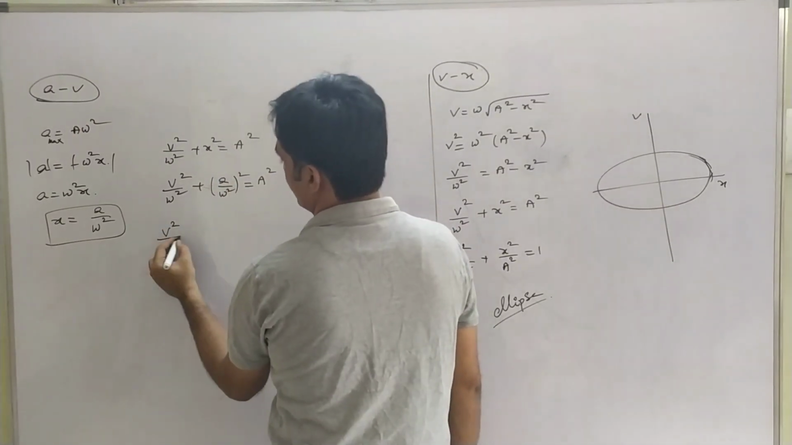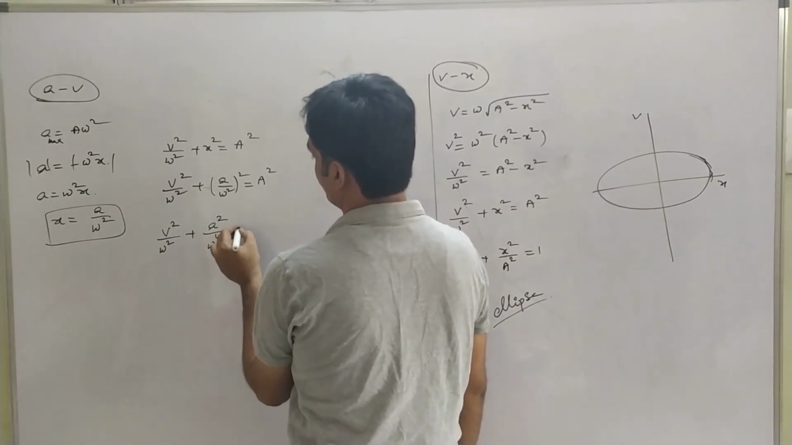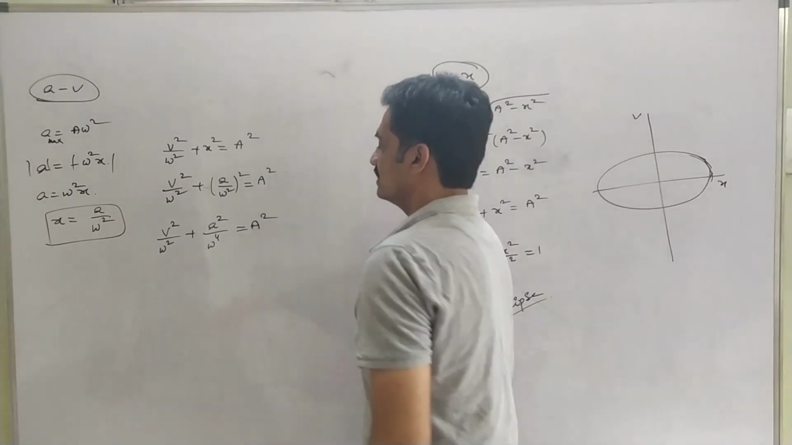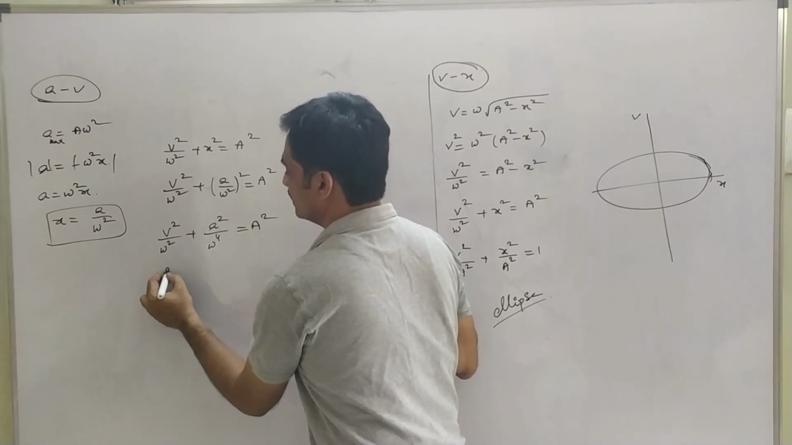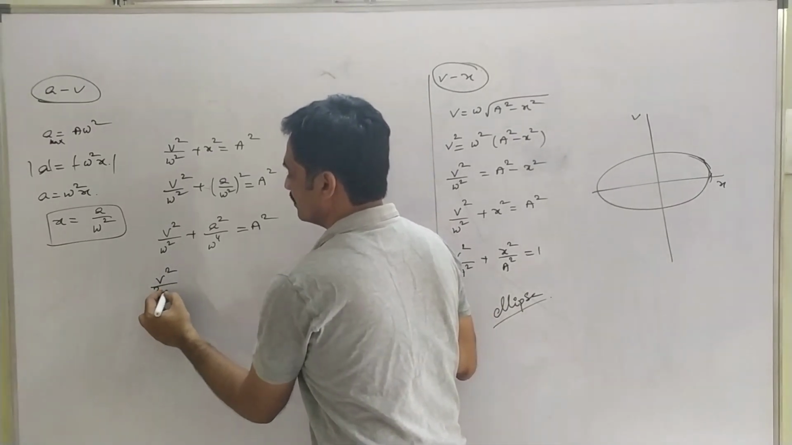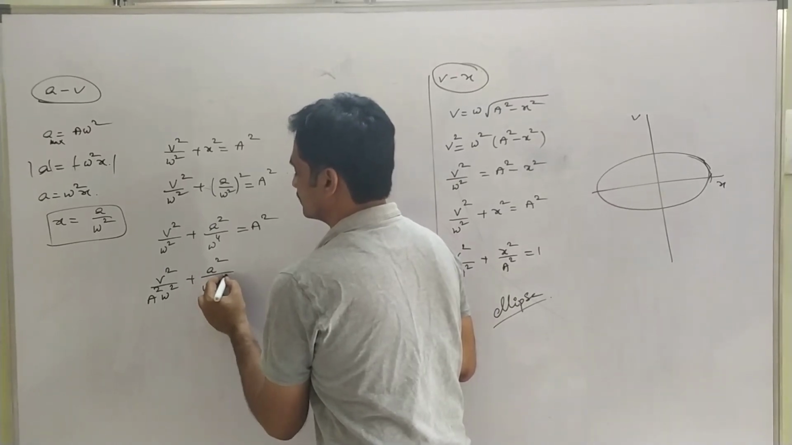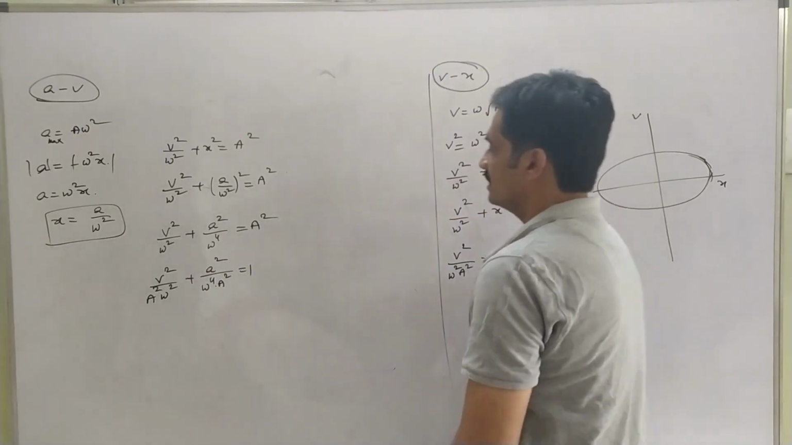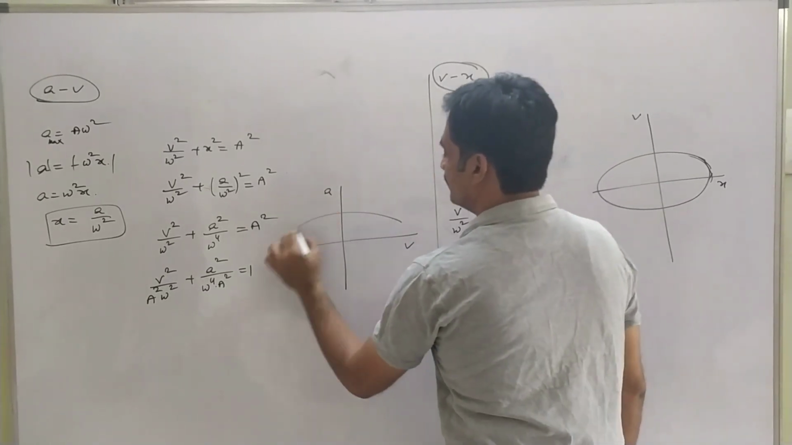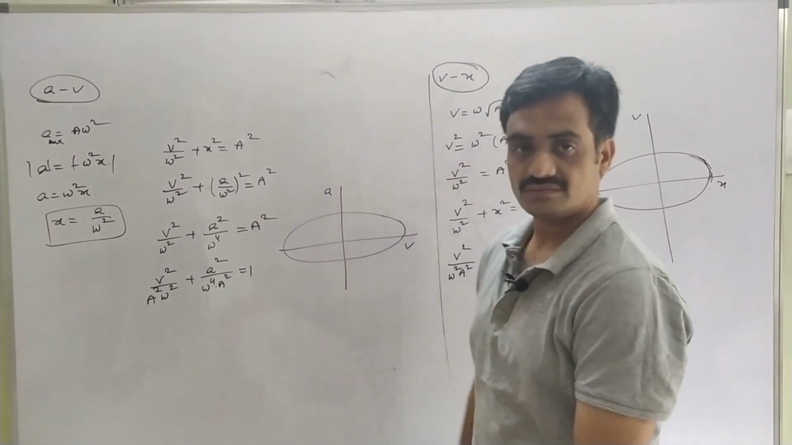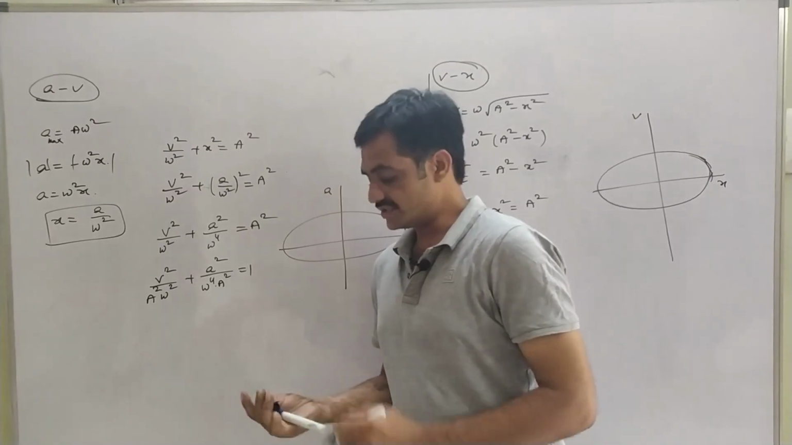Then we have v square by omega square plus a square by omega to the power of 4 is equal to A square. So now we have to divide by A square on both sides. As we divide, we have v square by A square omega square plus a square by omega to the power of 4 into A square is equal to 1. So the graph between acceleration and velocity will be in the form of an ellipse, based on this expression. Take a screenshot.